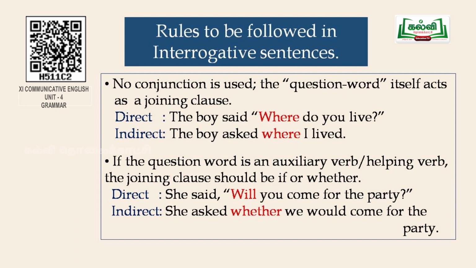So the question word where itself acts as a joining clause. The next one. If a direct speech sentence begins with an auxiliary verb or a helping verb, the joining clause should be if or whether. For example, she said, will you come for the party? So here there is no question word such as what, where or when. So it is with an auxiliary verb. In that case, the joining clause should be whether or if. So when you transform this sentence to indirect, it becomes, she asked whether we could come for the party.